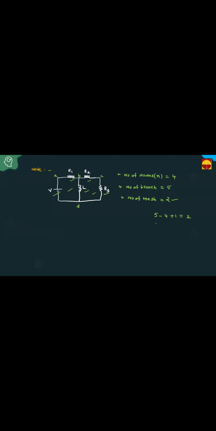What is the 5 here? Number of branches. What is 4 here? Number of nodes. Plus 1 equal to number of meshes. We get this formula: number of meshes are number of independent loops.